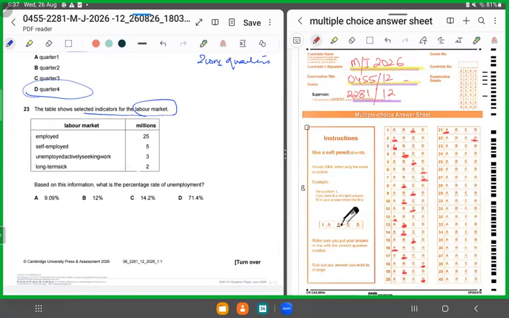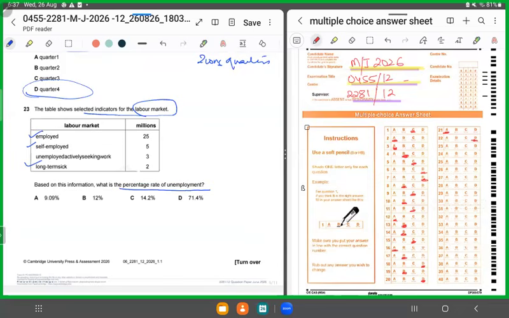Now they have displayed us the number of people who are employed, self-employed, unemployed, actively seeking work, and long-term sick. Based on this information, they're asking: what is the percentage rate of unemployed? Now, how will we calculate this?